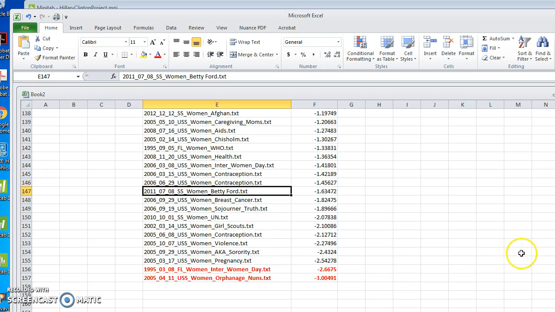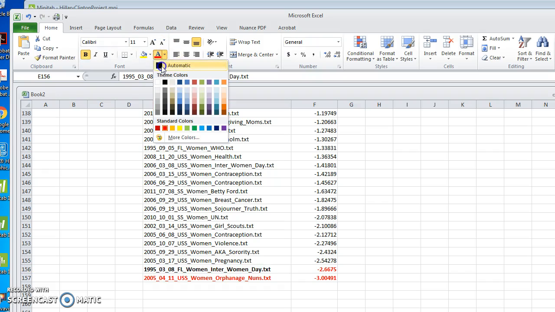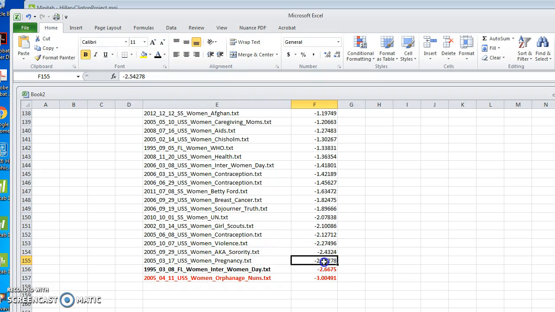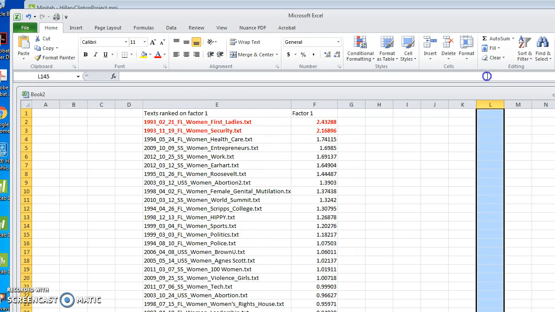and so there are 4 speeches we want to look at to really interpret factor 1, and that is the speech, not this speech, sorry, speech on pregnancy when she was Secretary of State. Okay? So what we want to do is open up each of these 4 texts in STV. So we're going to stop the video here and then go ahead and do that in the next one.